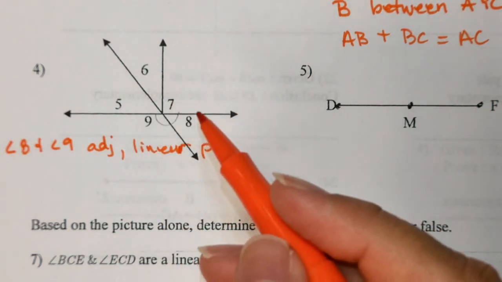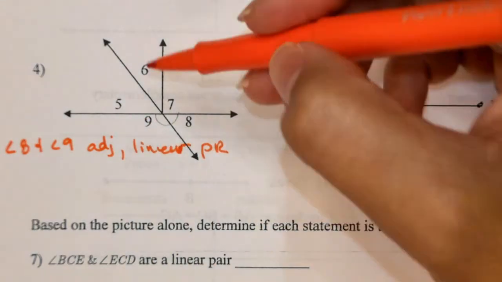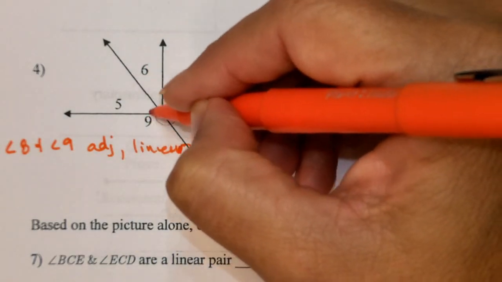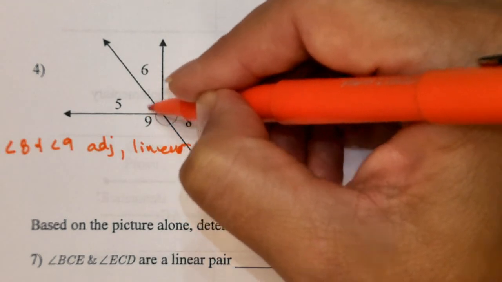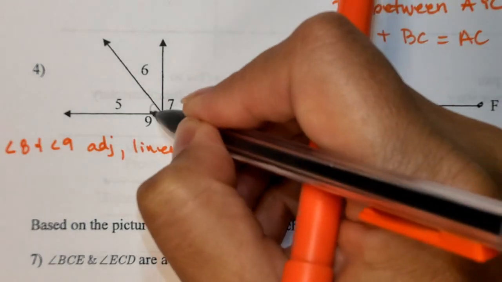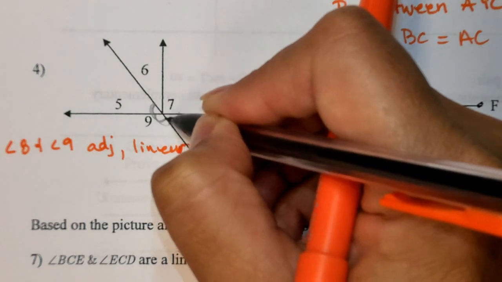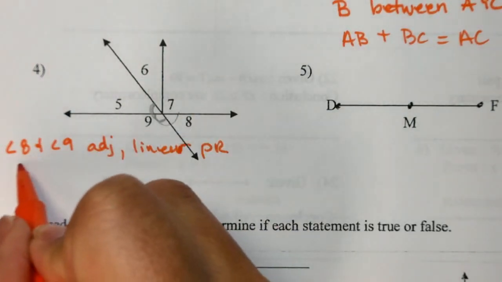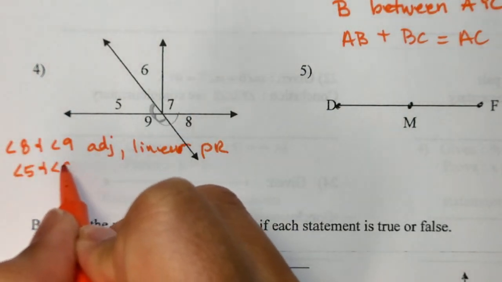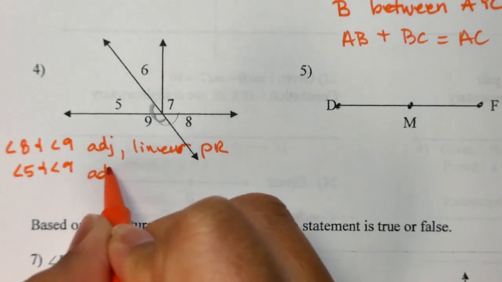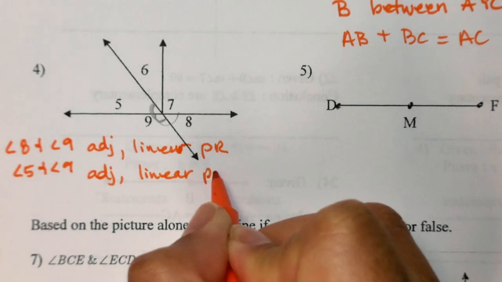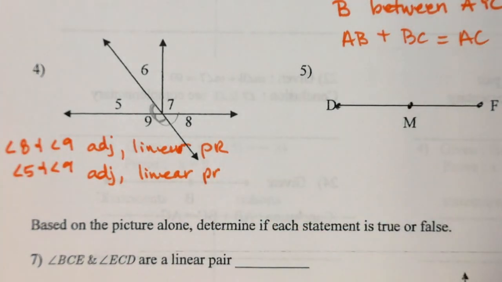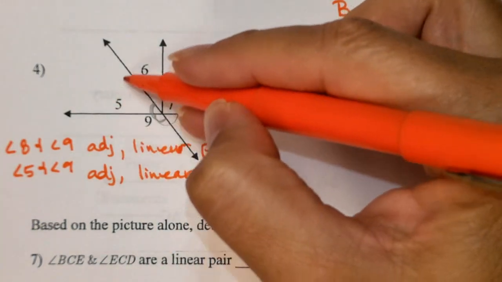So I know that 8 and 9 are adjacent and they form a linear pair. So let's kind of work our way around. So do you see that we could also draw the line here for angle 9 and 5? So I could do that right here. So same thing, angle 5 and angle 9 are adjacent and they form a linear pair. All right, let's keep working around.